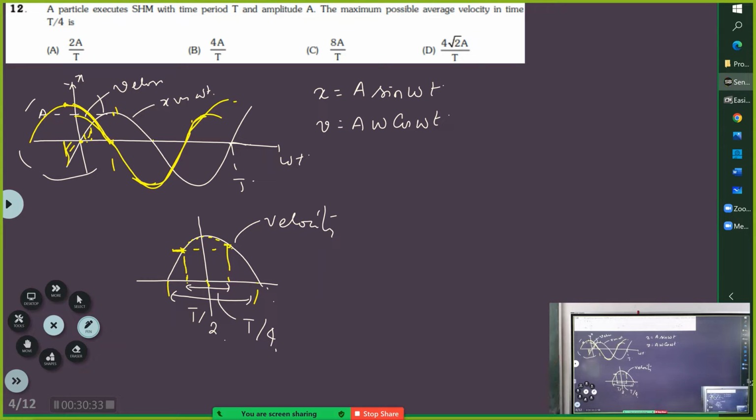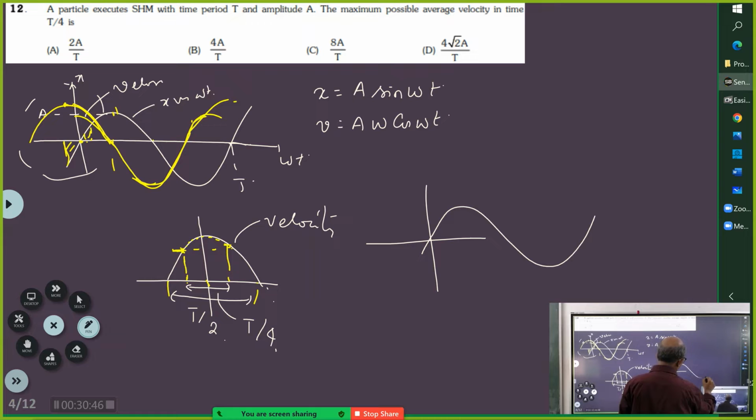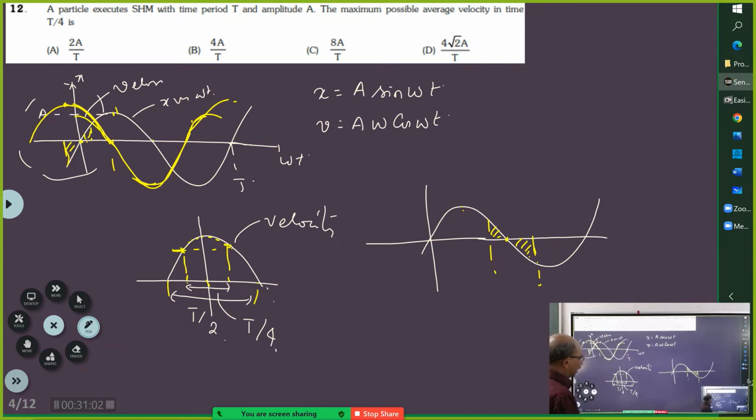So all from this curve only, sir. That's right. You have to take this area. If you want to go by x, you have to take this area. I will elaborate that. Okay. So supposing you want to take this now, because the velocity is maximum here, you have to take this area and this one. Take the average. So it will be difficult. So why don't we go for this?